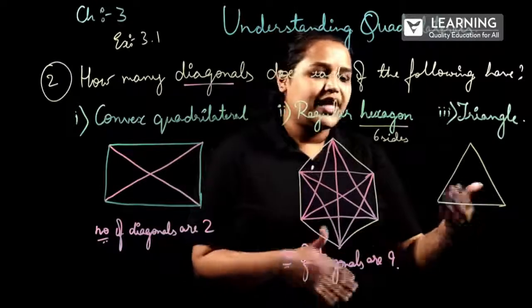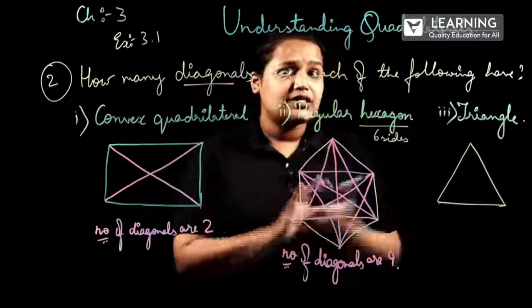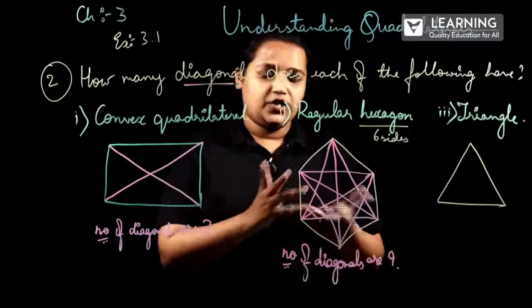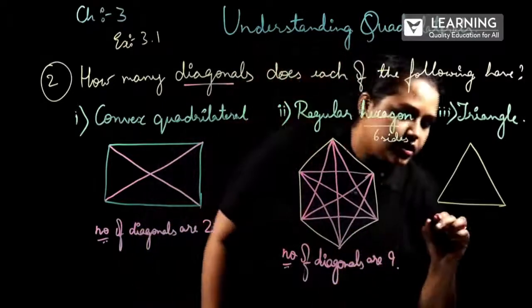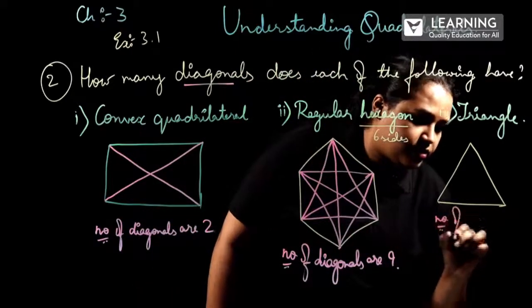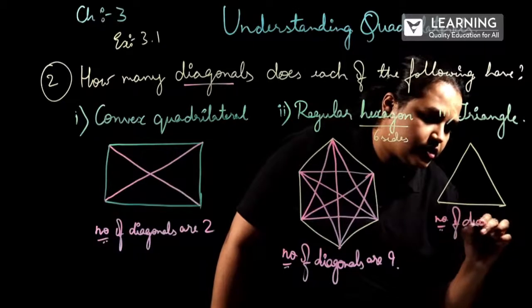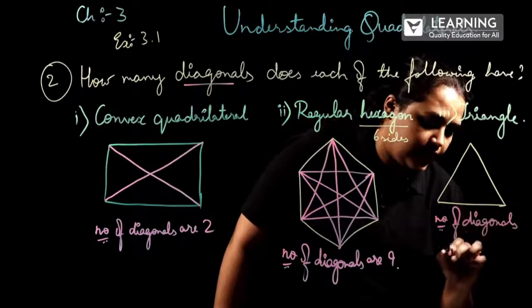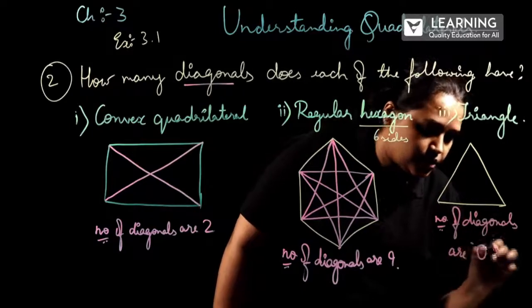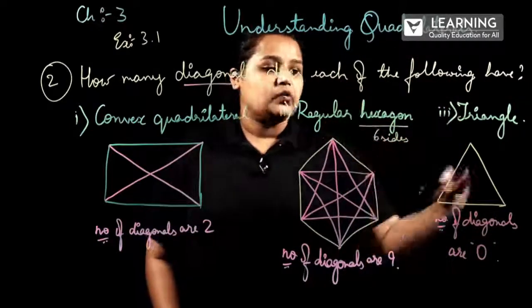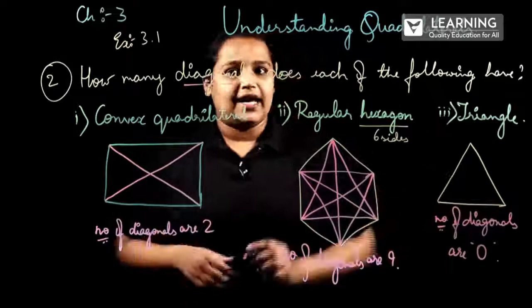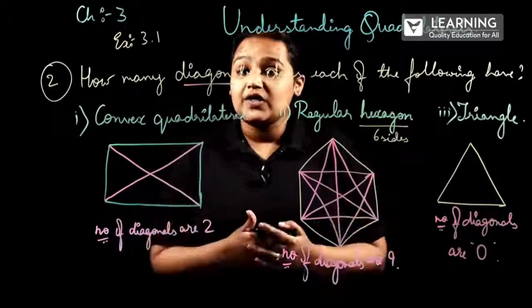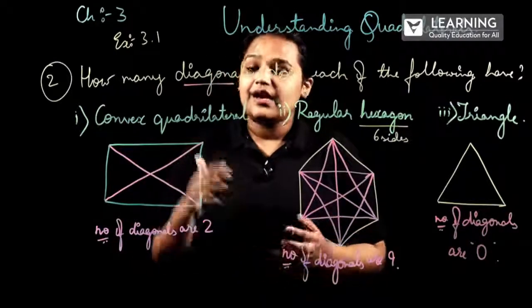But here, can we find any two non-consecutive vertices? No. Therefore, the number of diagonals is 0. So in a triangle, we cannot draw any diagonal. This is how we'll be solving the questions in the exercise.